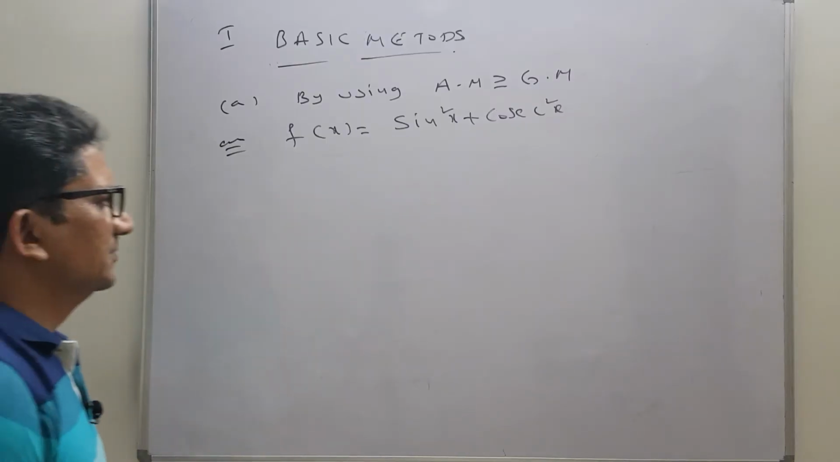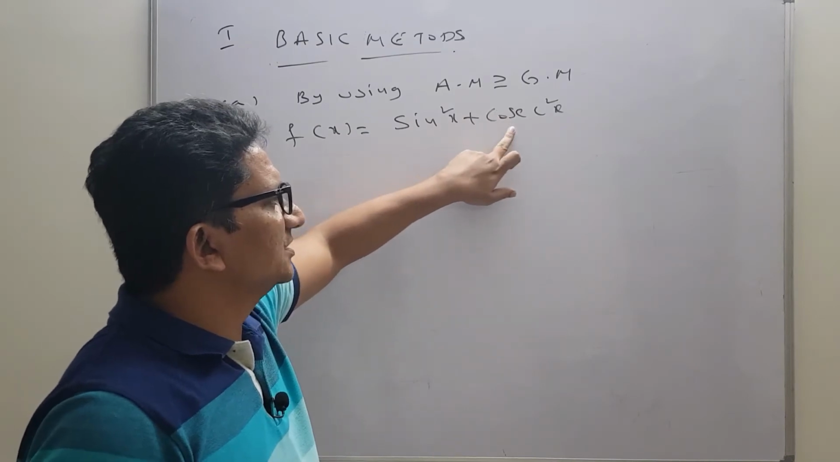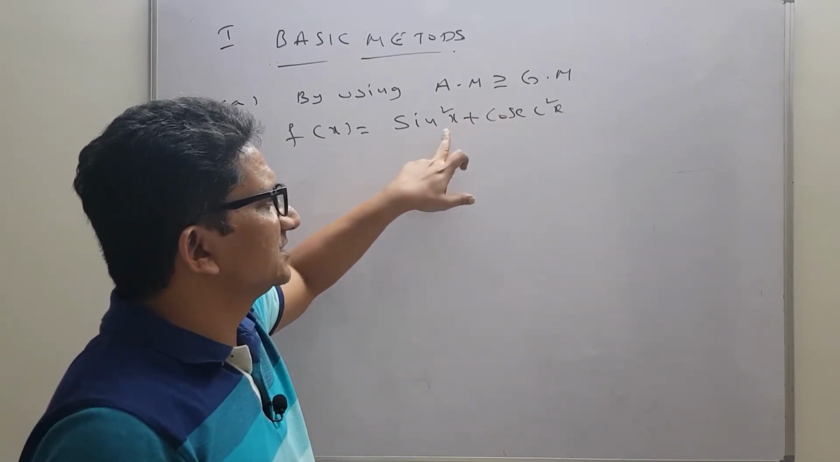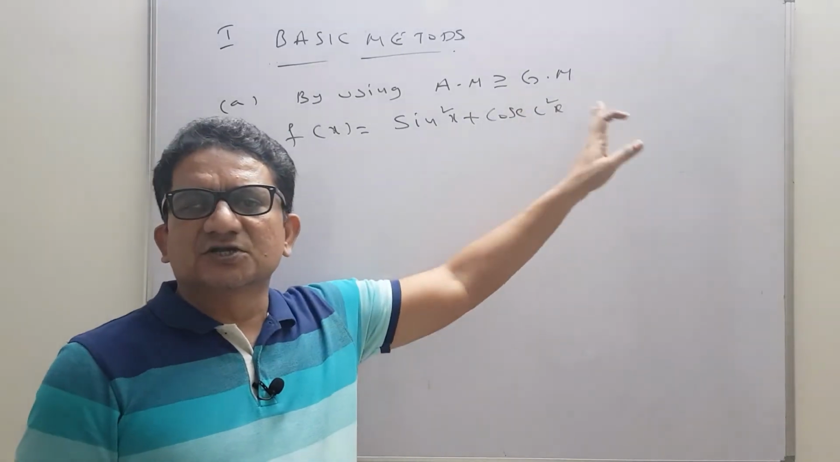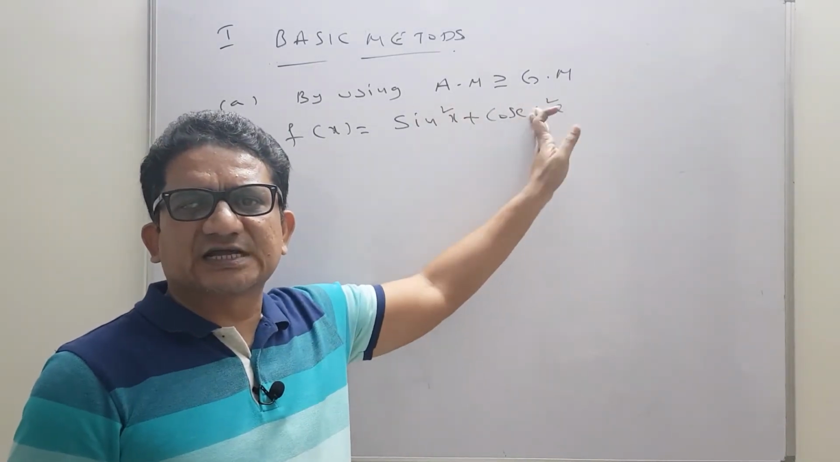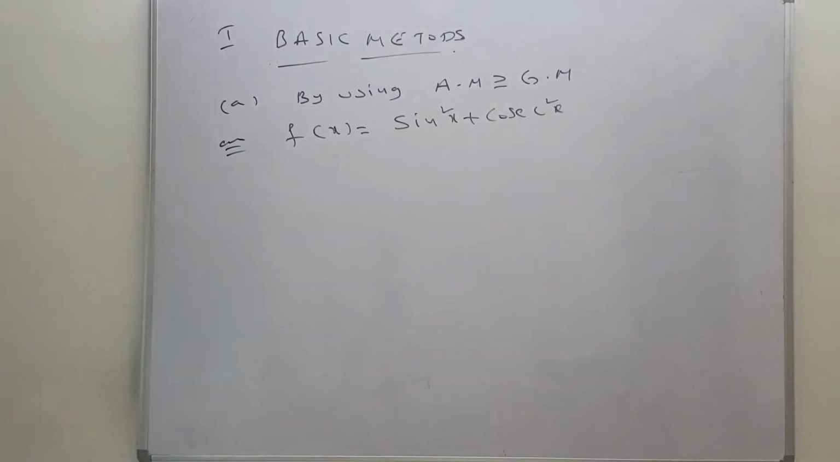Yes. The same logic you can apply here also. One is the reciprocal of the other. So, arithmetic mean is sin square x plus cosecant square x by 2, which is greater than or equals to the geometric mean. Both of these two get cancelled, we will get 1. So, the result is 2 to infinity. So, one more question, you try.